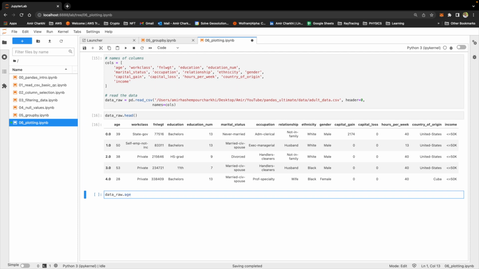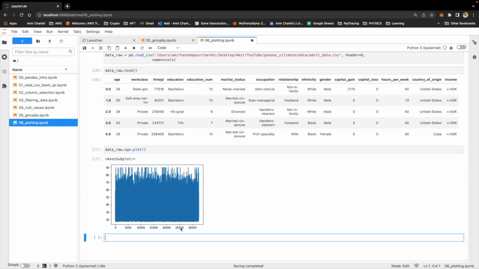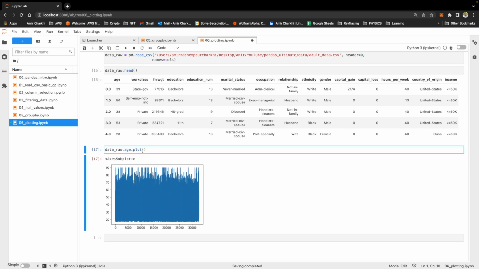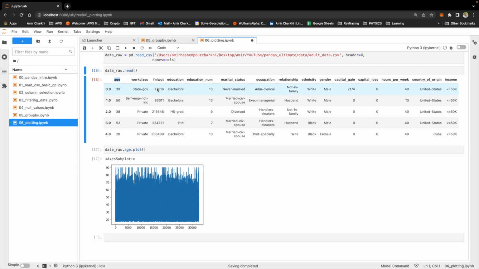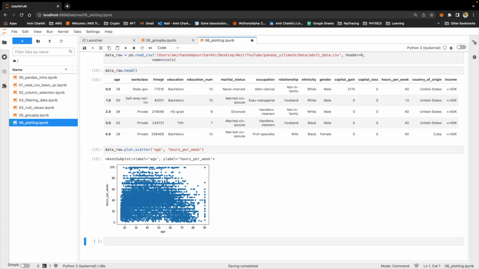One of the ways of selecting columns is by just dot notation. So data raw dot age dot plot. That simple. So your x-axis is the number of rows and your y-axis is the age. What if I was to plot age against, say, hours per week? Is there a relationship between people's age and the number of hours they work? Plot dot scatter, and you're going to say, okay, between age and hours per week. And that should give you the scatter plot between age and hours per week.